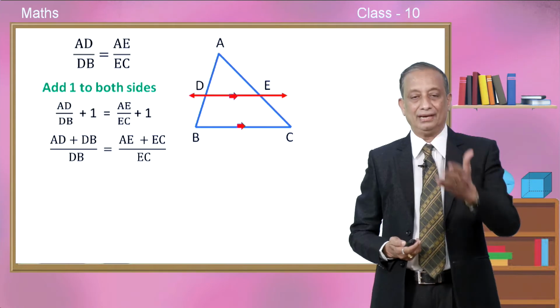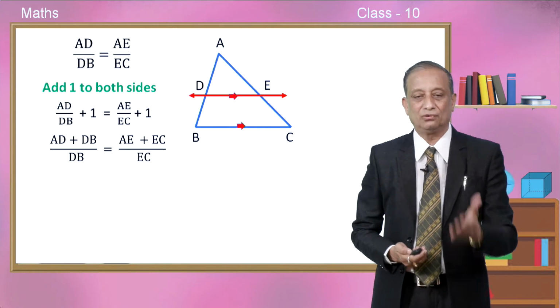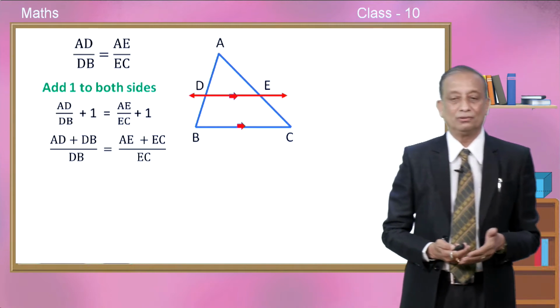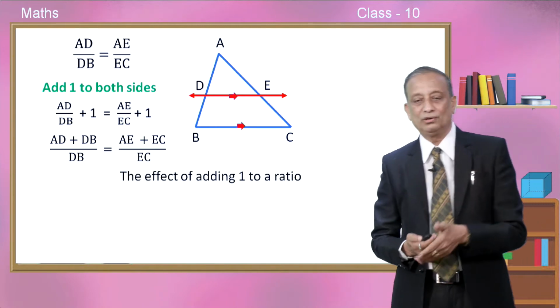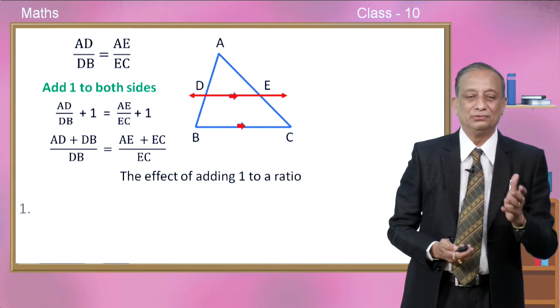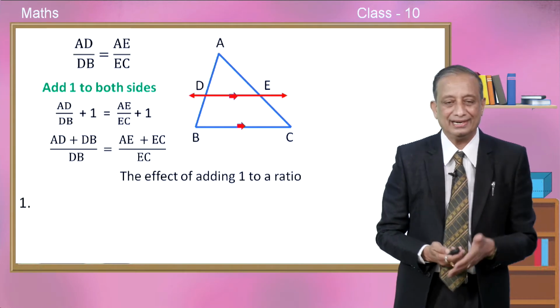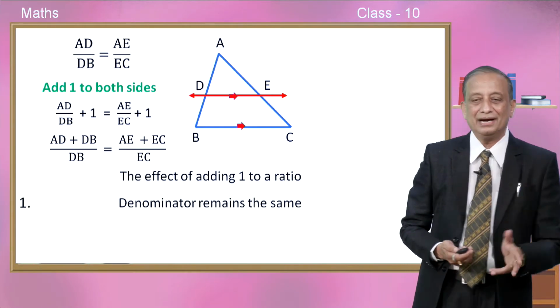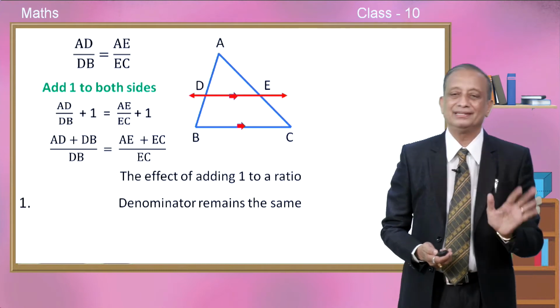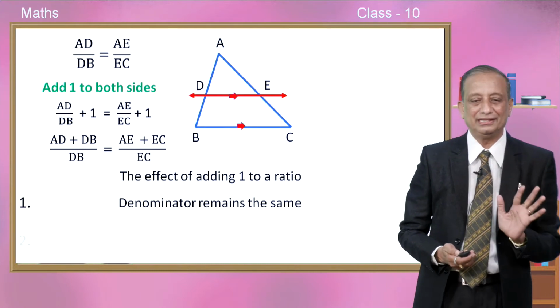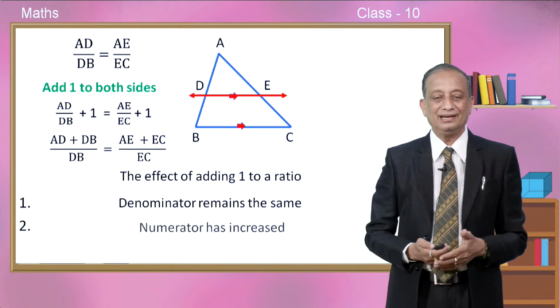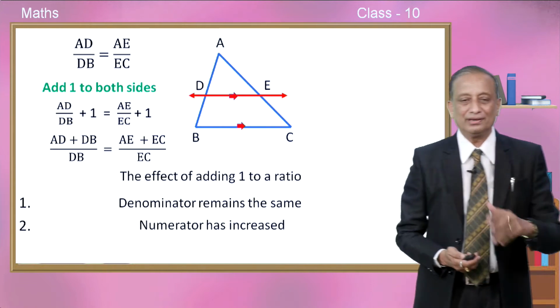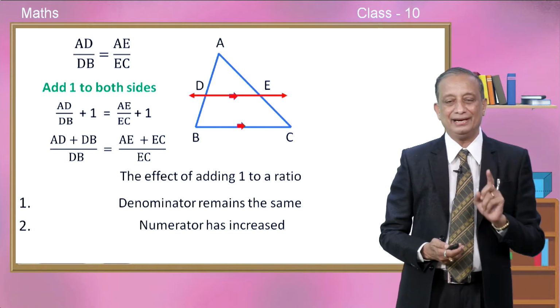Now, the same figure, these are the first 4 steps that we did. By adding 1 to both the sides of a ratio, we need to understand these concepts, children. First, the denominator remains the same, no alteration in the denominator. But secondly, look at the numerator. Numerators are increased by adding 1.